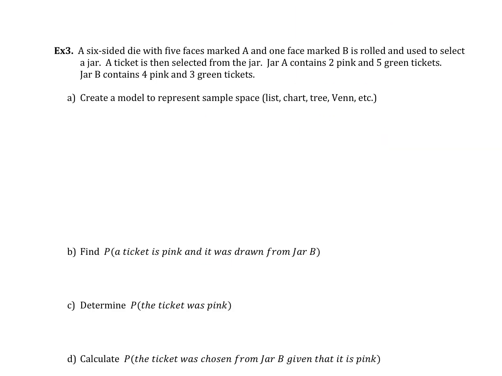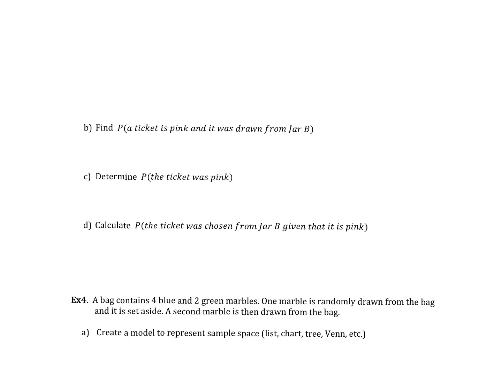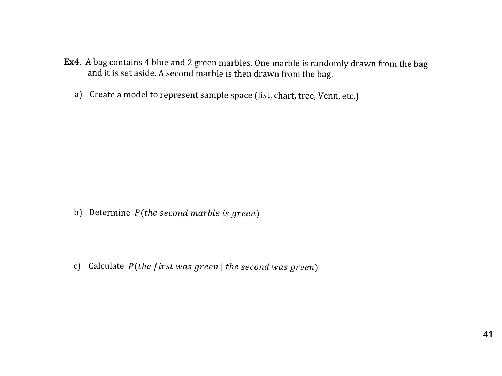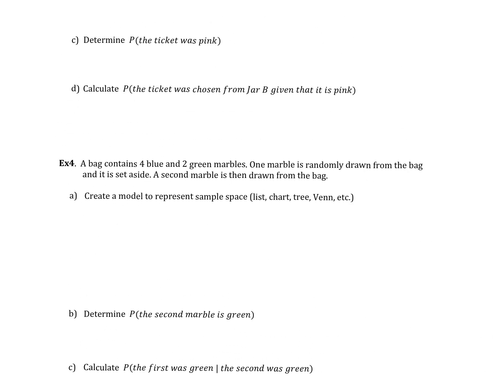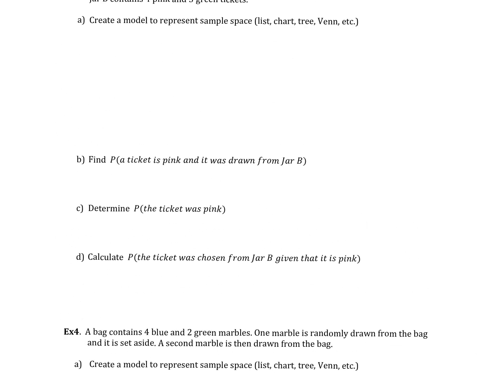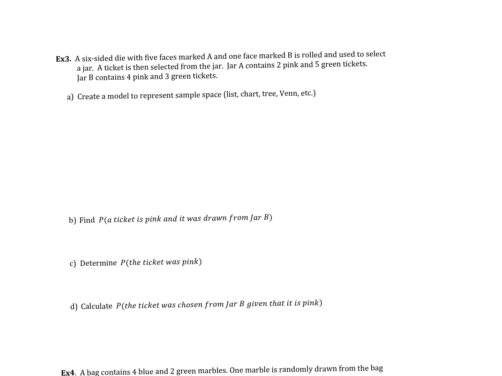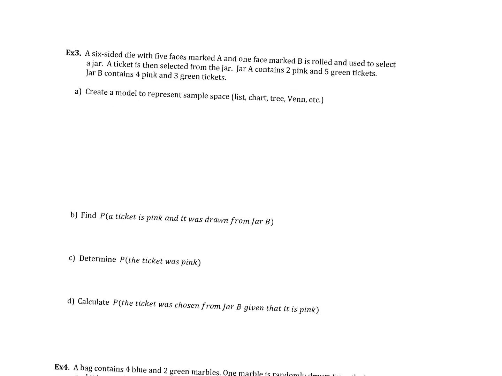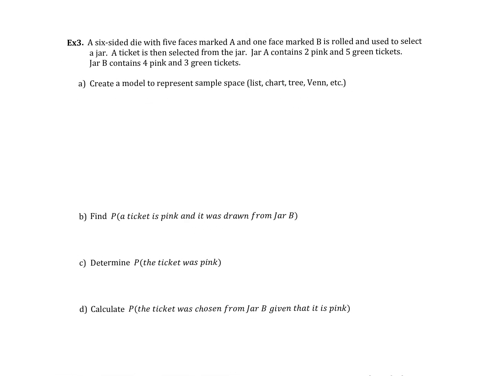6-sided die, and then we get a ticket. We can have these different tickets. Make a sample space. What's the probability of, okay, this is kind of interesting. Sometimes when I have the pen, it uses the pen, and sometimes when I want to just scroll up, it thinks I want to draw. I don't. Okay, so we're going to do one of these. We're not going to do both. Let's do the first one because I think it looks a little more complicated. Let's do that one together.